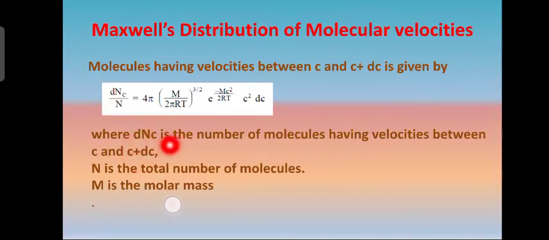What is dnc? It is the number of molecules having velocities between c and c plus dc. What is capital N? It is the total number of molecules. What is m? It is the molecular mass. The derivation of Maxwell's formula is not in the syllabus; only this formula is required.